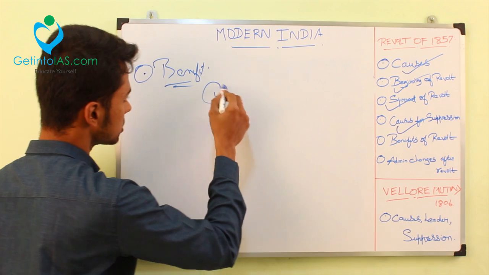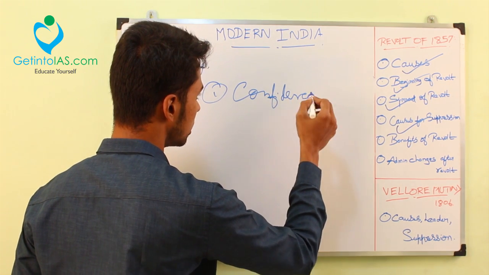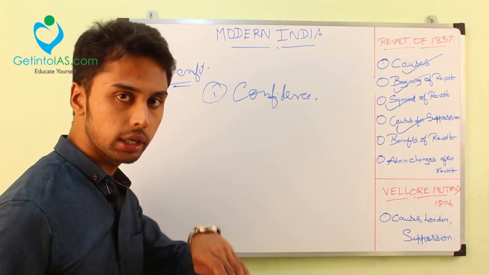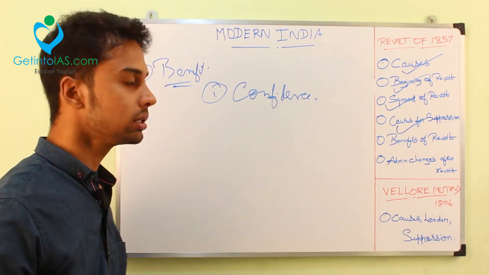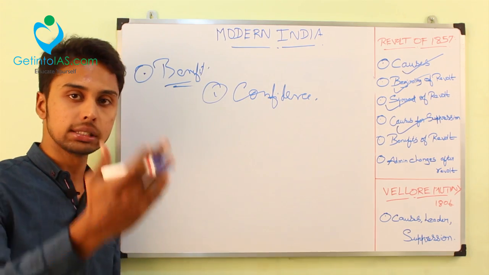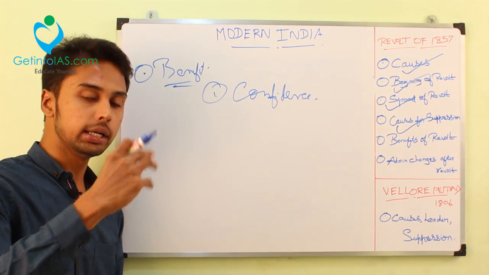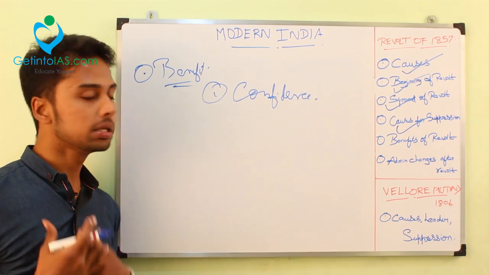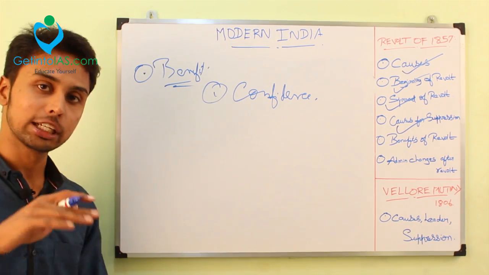The first main benefit is the confidence. It gave the Indians immense confidence that when we are united and have good unity, we can easily tackle the British. This confidence was given by this revolt only, because before 1857 they didn't have the confidence to protest against their masters. But initially the Revolt of 1857 was a success. By this success, the confidence of the Indian soldiers went to the maximum.